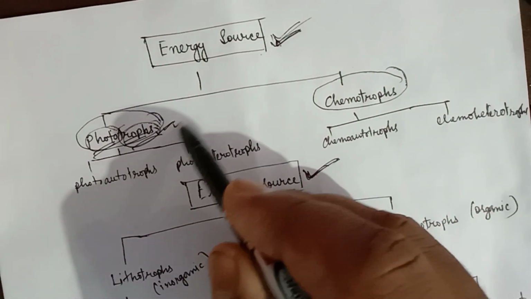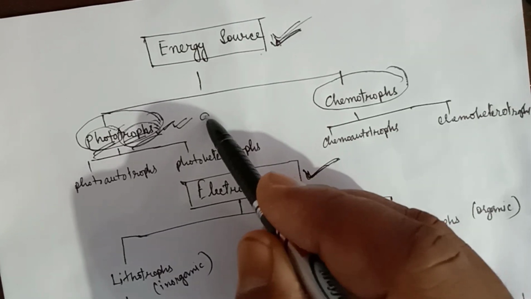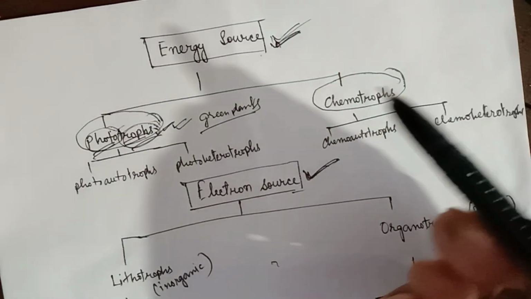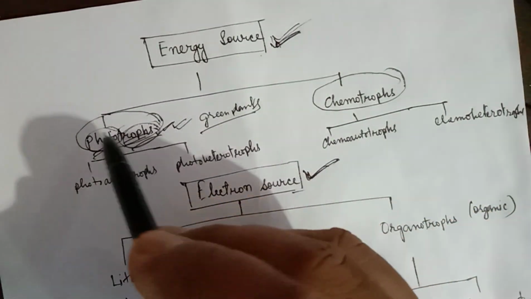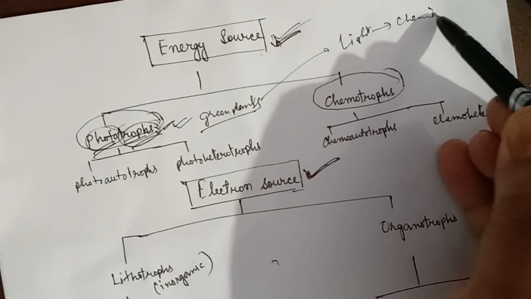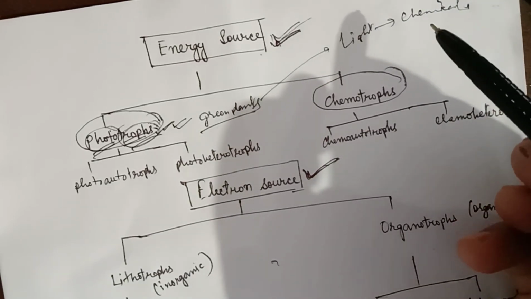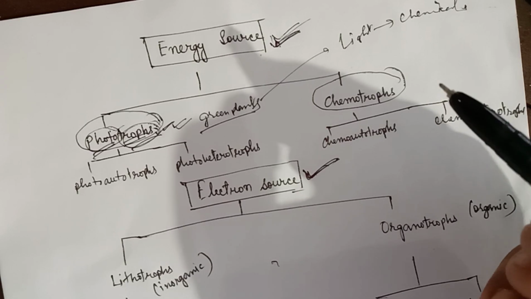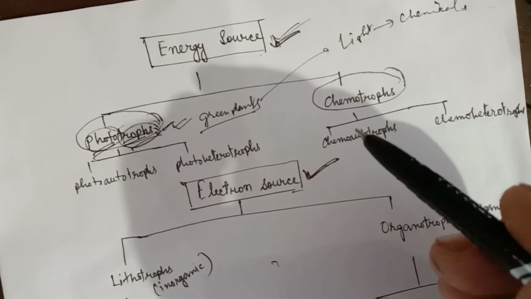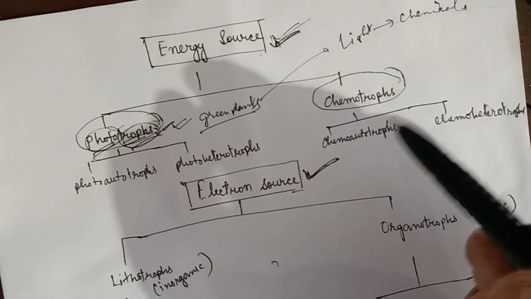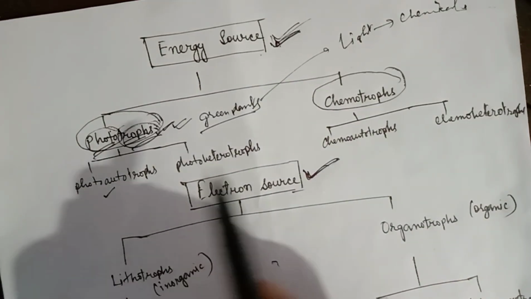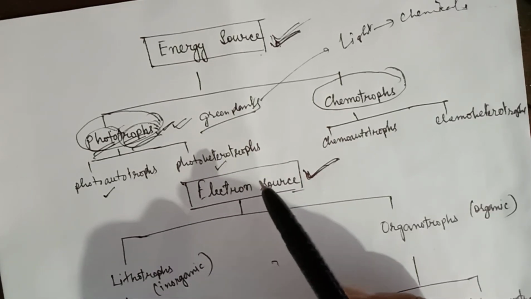A good example of phototrophs is the green plants, which convert light energy into chemical energy by photosynthesis, or they are able to fix carbon from carbon dioxide into organic compounds. Phototrophs are again classified into two main groups: photoautotrophs and photoheterotrophs.